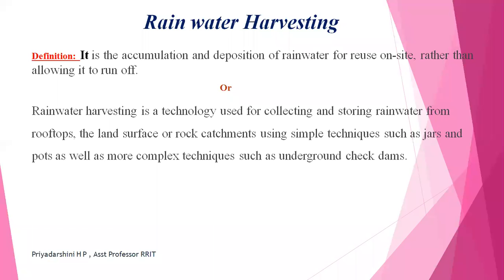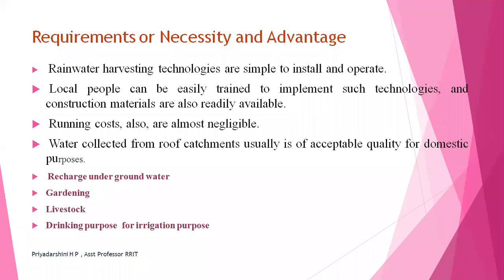So rainwater harvesting is nothing but collecting rainwater for future use. For the future use, you can go for irrigation purposes, drinking purposes or sanitation purposes. There is no definite use mentioned here, but it can be used for the future. Next topic: what are the requirements or necessity and advantages of rainwater harvesting.